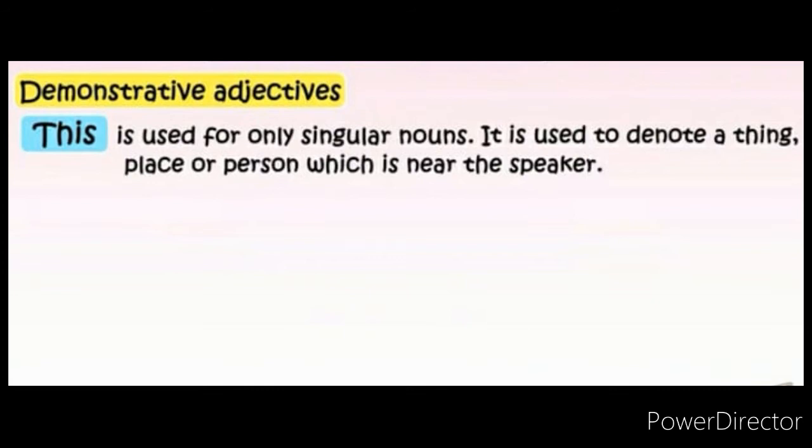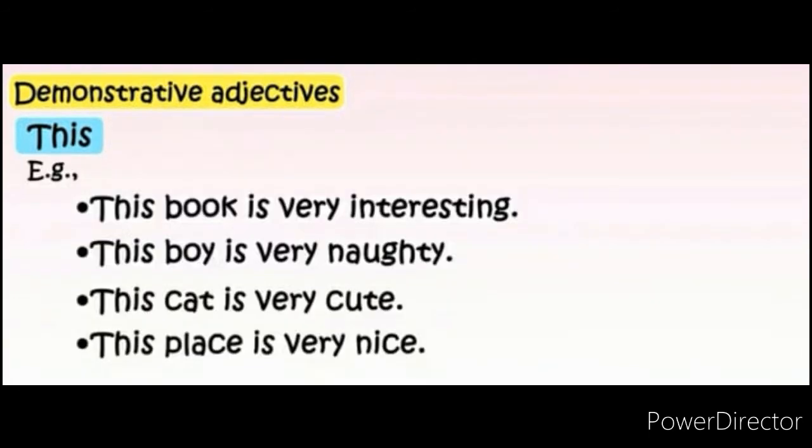It is used to denote a thing, place or person which is near the speaker. For example, this book is very interesting. This boy is very naughty. This cat is very cute. This place is very nice.